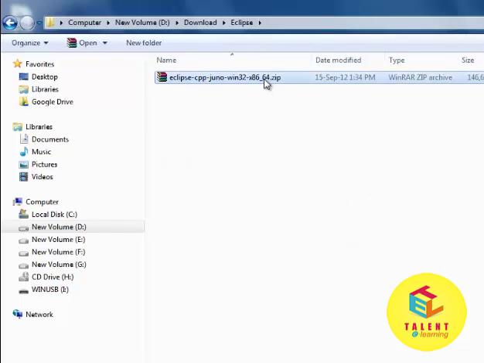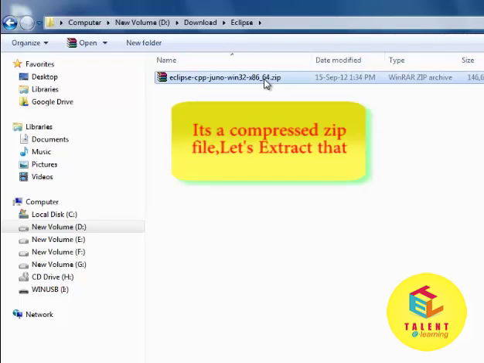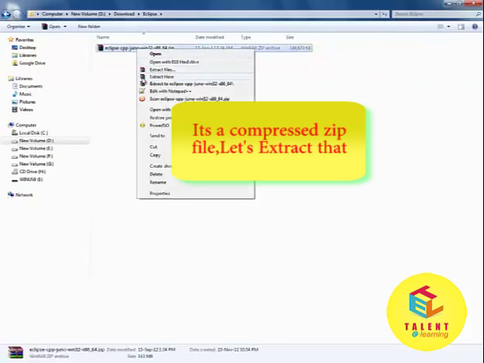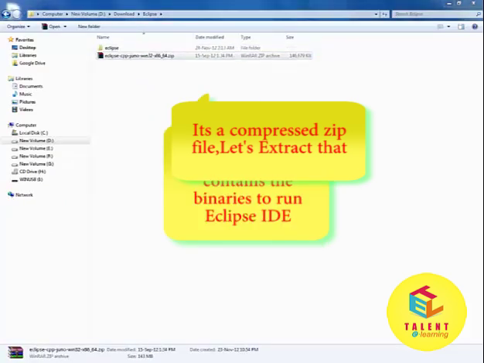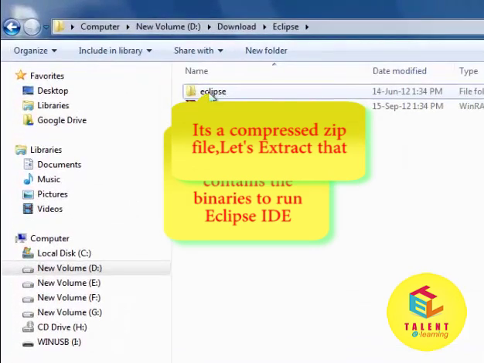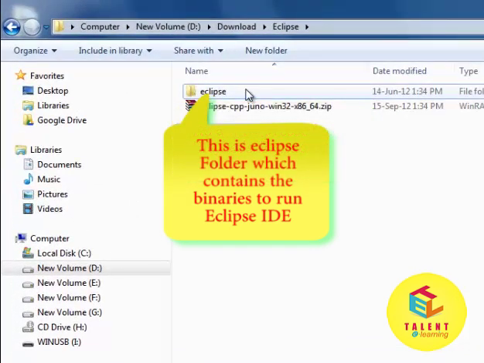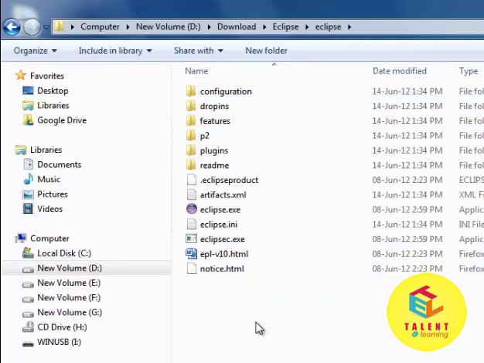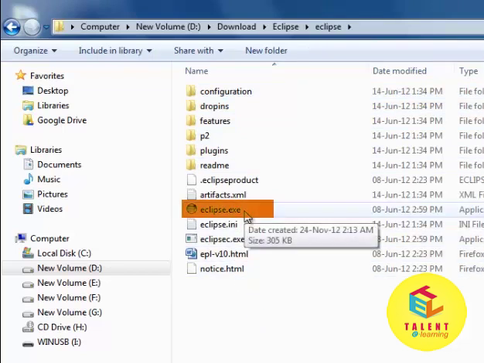So it is a compressed zip file. So first we have to decompress it. So just extract it, and we have our Eclipse folder here. Let's go there, and you can see eclipse.exe and rest of the files.